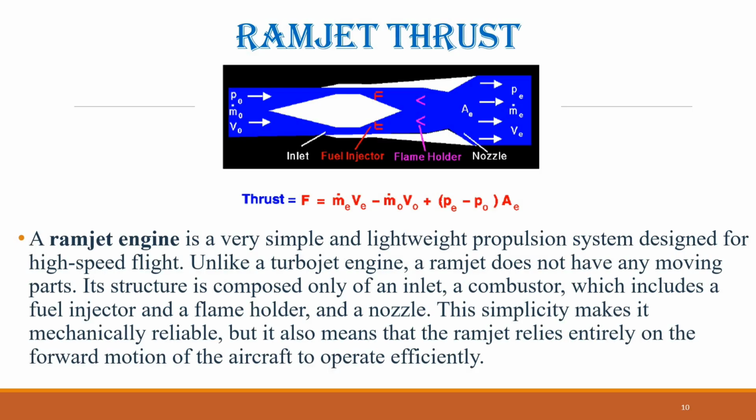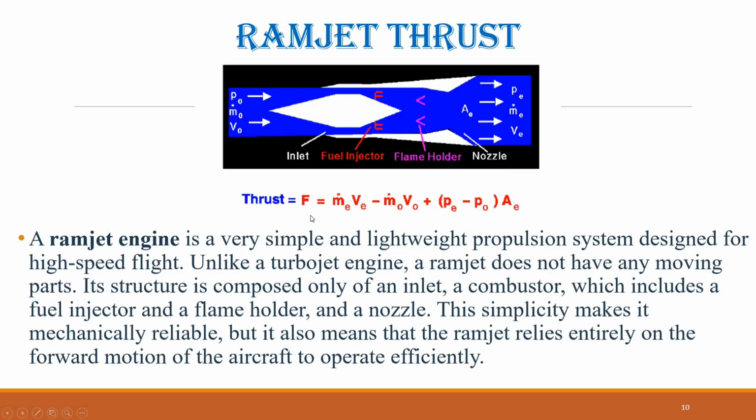The thrust produced by a ramjet can be understood through the thrust equation, which consists of three components: gross thrust, ram drag, and a pressure correction. Denoting the free stream conditions with the subscript 0 and the exit conditions with the subscript E, the thrust F is calculated as